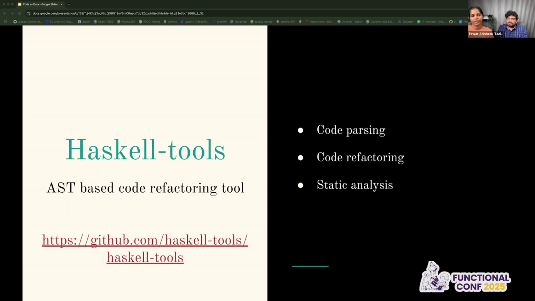Yeah. And about Haskell tools, it was already available in our community, and it was an amazing tool. We adapted it and wrote a few refactorings on top of it. For example, the same use case that Ishwar was telling about: some unwanted functions in the code which are not getting used anywhere, and we want to remove them because they add up to compile time. So we wrote a refactoring to remove them after getting the list of functions. A lot of domain-based refactorings we also wrote, and we used a lot of framework implementation in those refactorings.